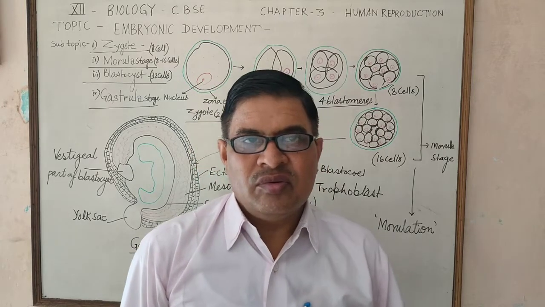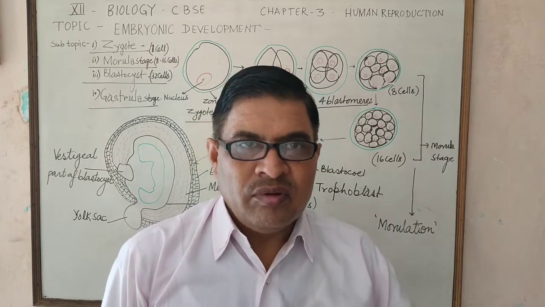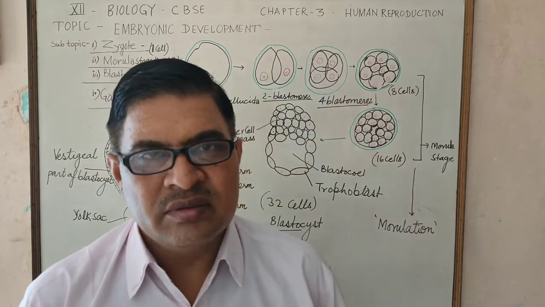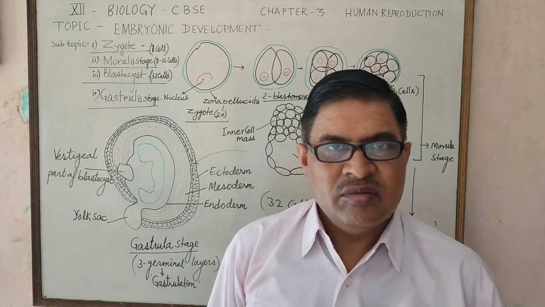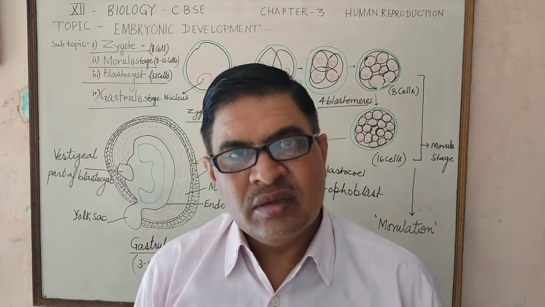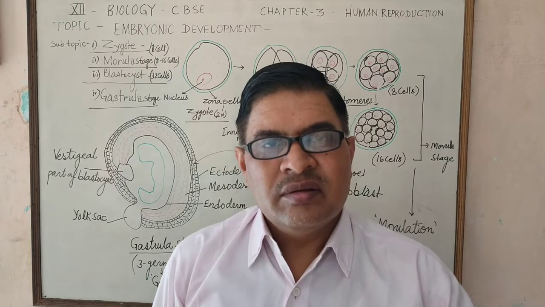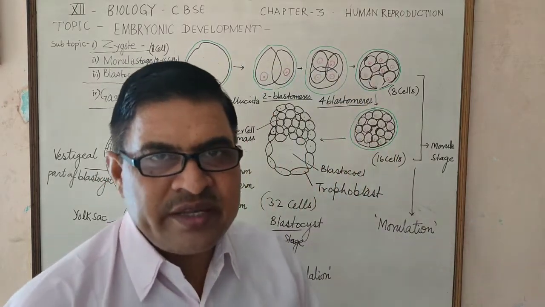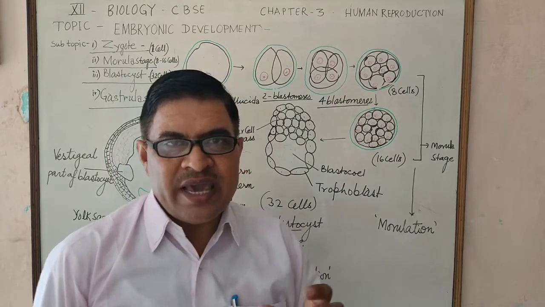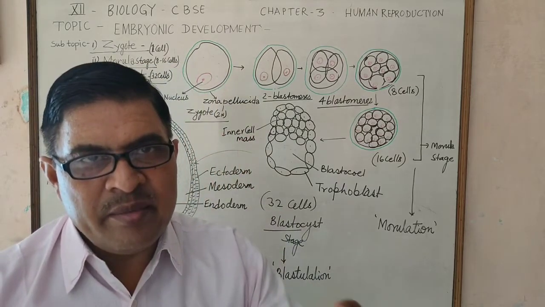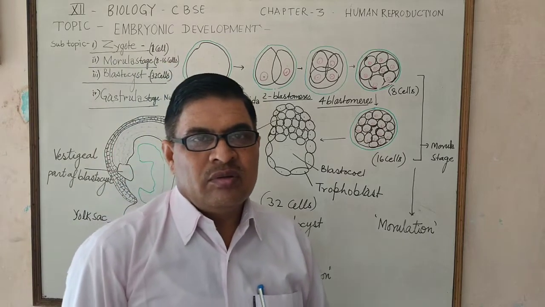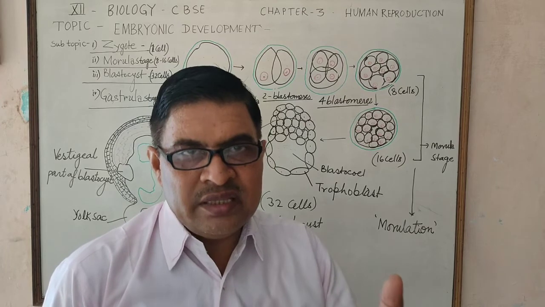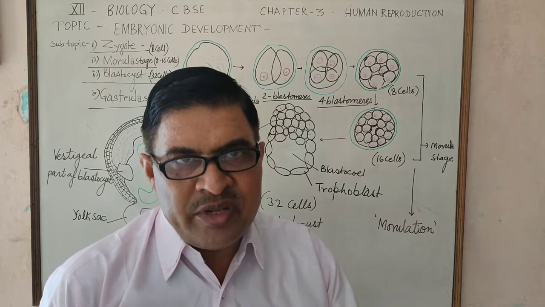So, the four blastomeres continue dividing by mitosis, a special cleavage division in which there is no increase in the size of the embryo but the number of cells increases in the embryonic stage.